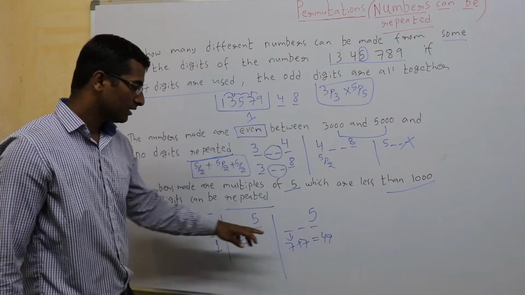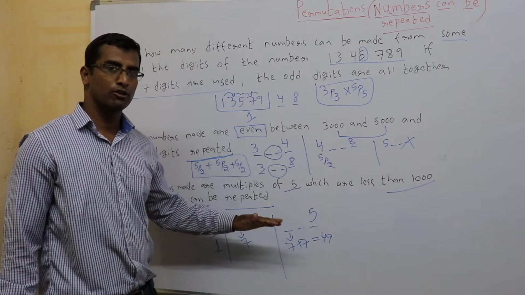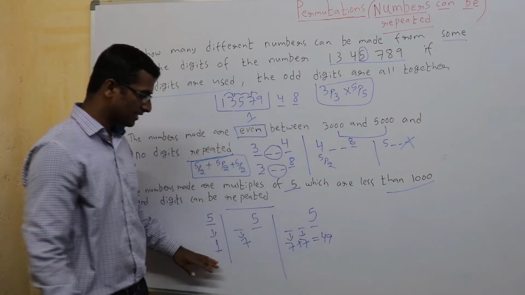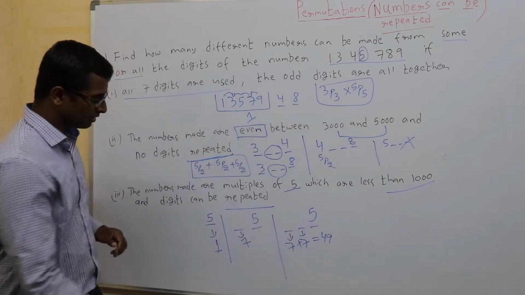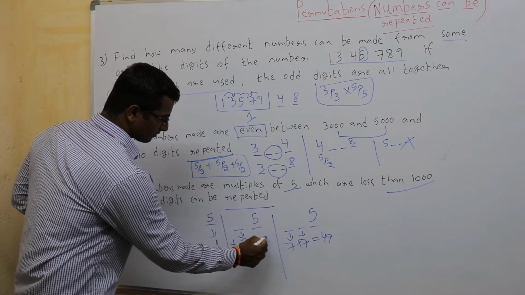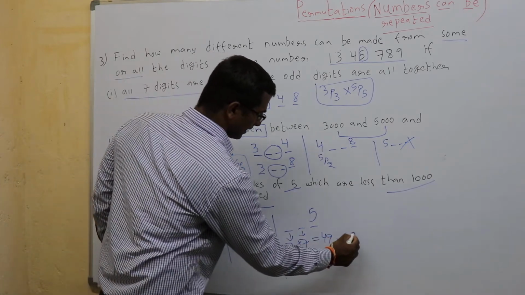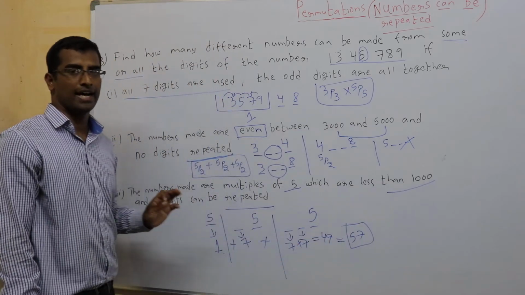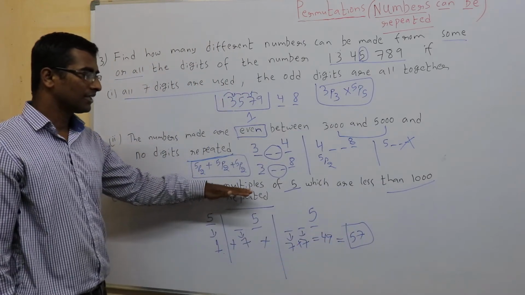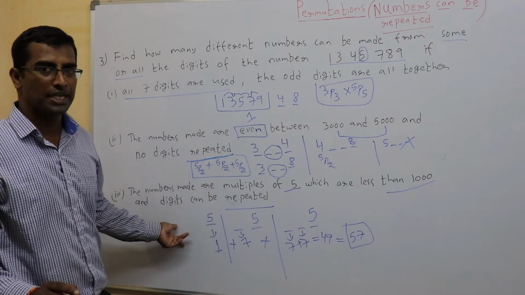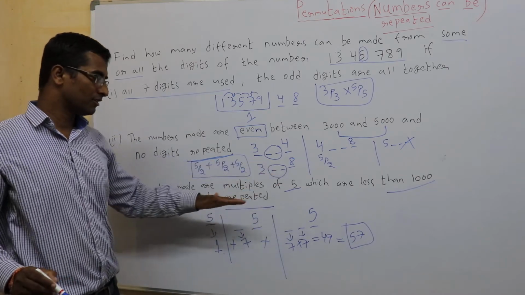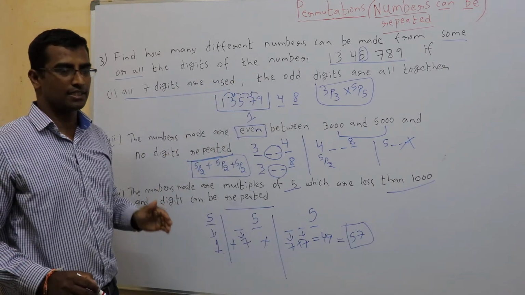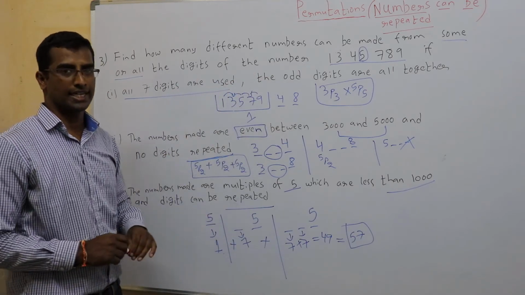Am I clear? Whenever repetition is allowed, you need to do it manually for each blank. So it could be this or this or this. So you need to add all these 3. That will result in 57, which is the answer. There are 3 conditions given in this bit. Multiple of 5, less than 1000, repeated, and also using some or all the digits. It could be a 1-digit, 2-digit or 3-digit number.